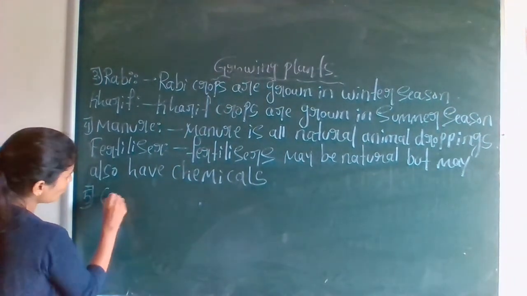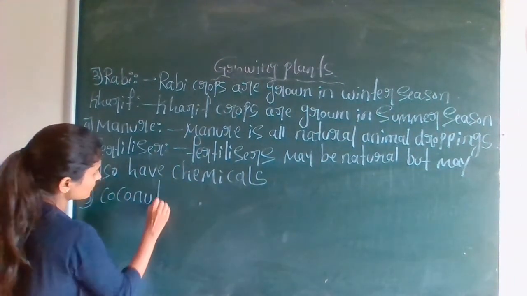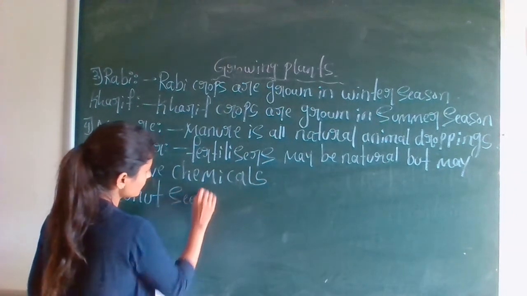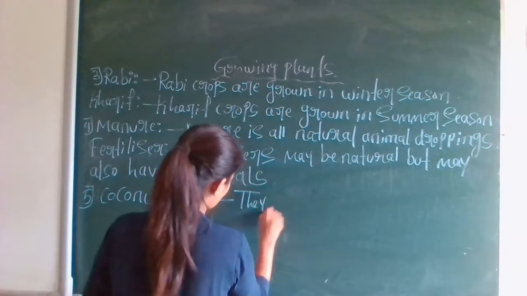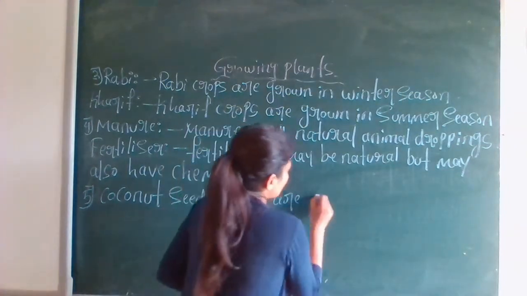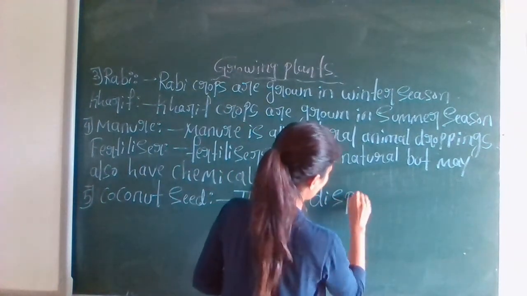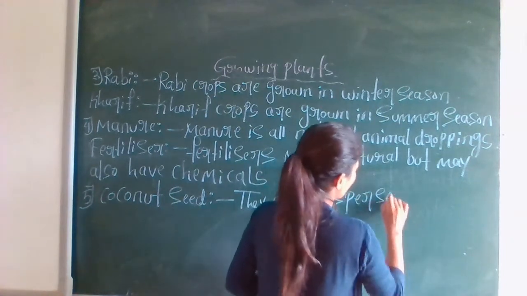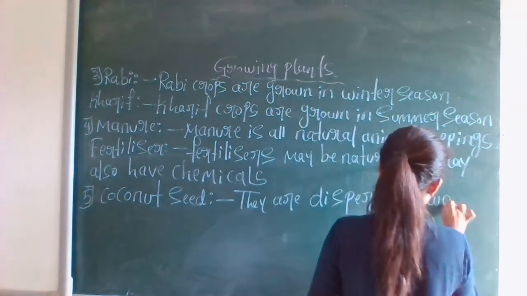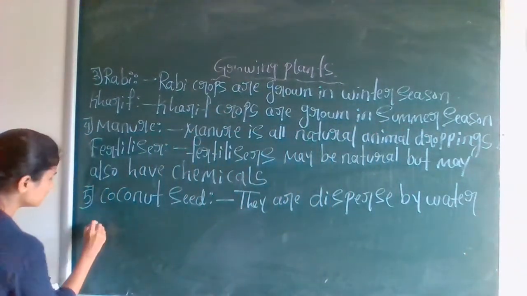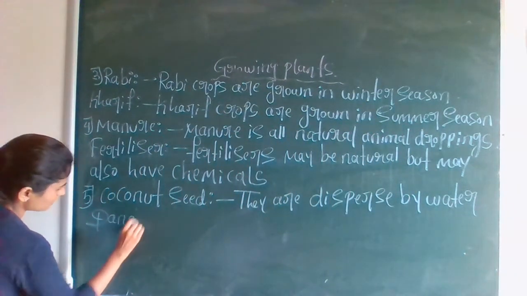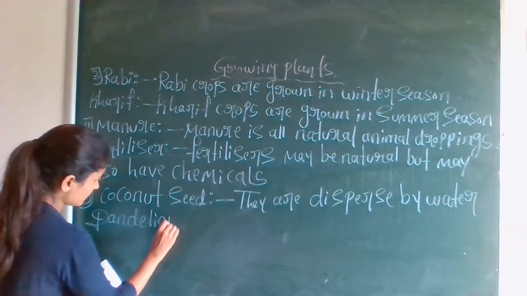Okay, right. First one is about coconut seed. They are dispersed by water. Okay, next, dandelion seed.